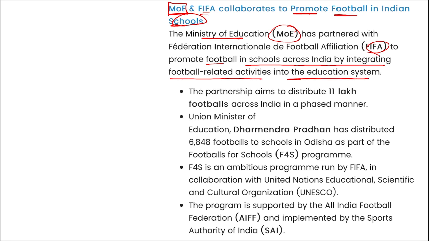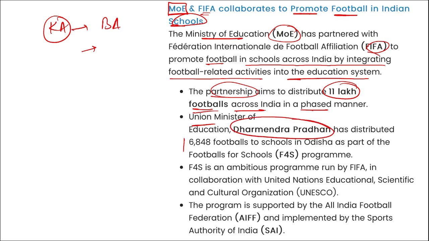Even if you remember, Kartik Aaryan was appointed as the brand ambassador to promote football in India. This partnership aims to distribute 11 lakh footballs across India in a phased manner, and our education minister Dharmendra Pradhan has distributed 6,848 footballs to schools in Odisha as a part of the Football for Schools program.